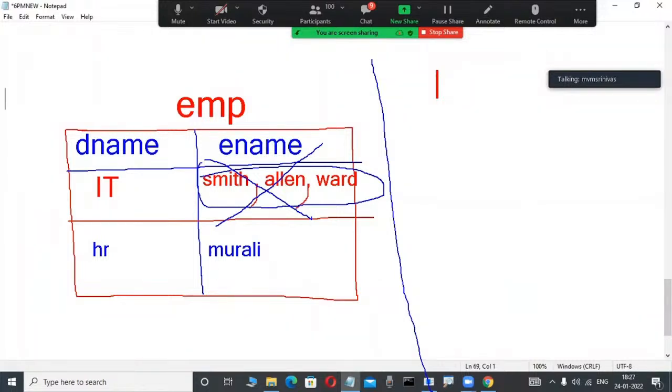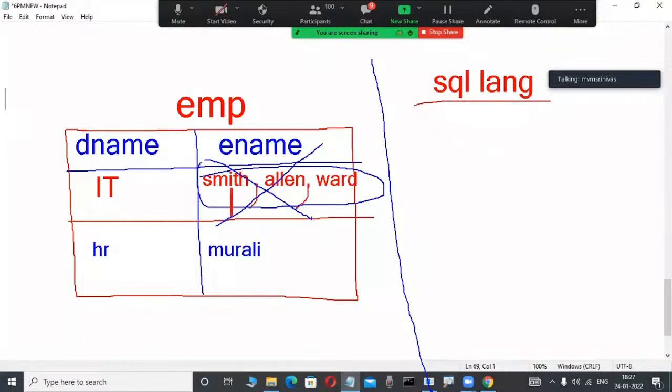That was in 1970. Not only that, if you want to operate this relational data model, he introduced a language. What is that language? DSL Alpha language in olden days, and nowadays SQL is the language. Observe here, this is important. This SQL language is the problem. What is the problem in this SQL language?